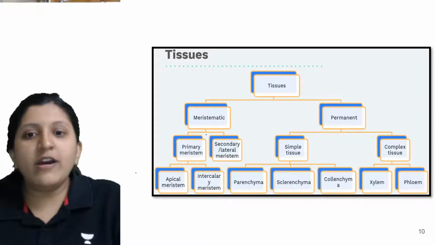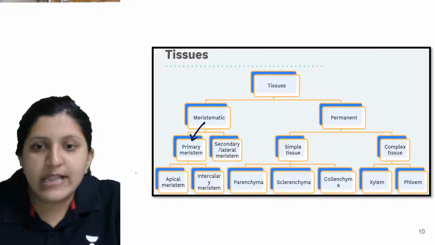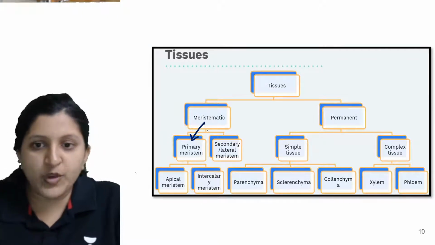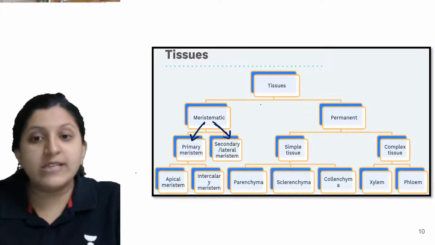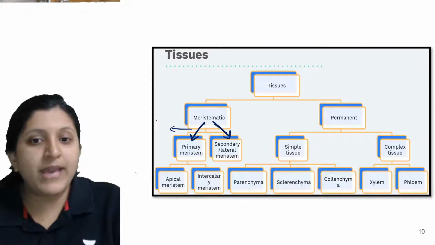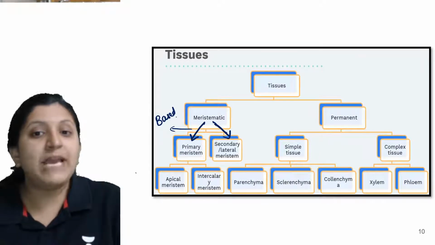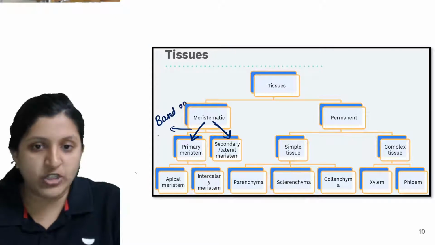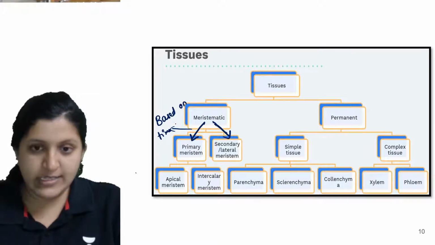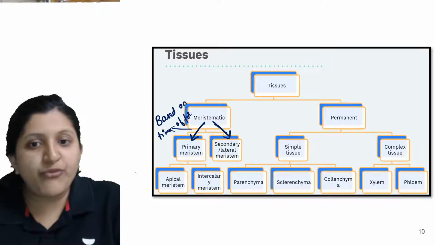Here you can see that the meristematic tissue is classified into primary meristem and secondary meristem. So this one is based on the location, sorry, not location, based on time of formation. So this classification we have done based on the time of formation.